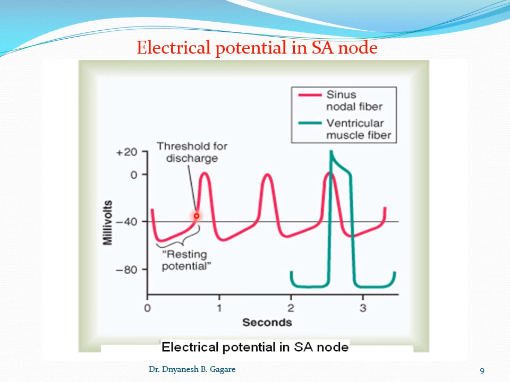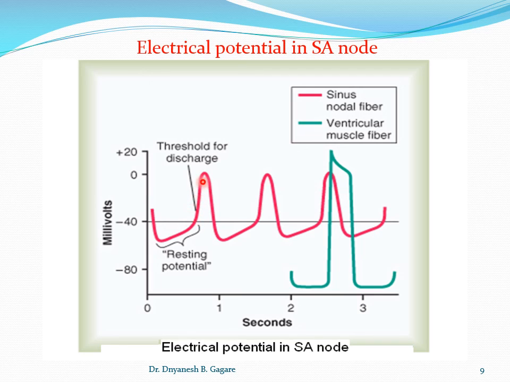And due to the opening of the slow calcium sodium channels, calcium ions and sodium ions rapidly diffuse, or rapidly enter inside the fibers, and it causes the depolarization.